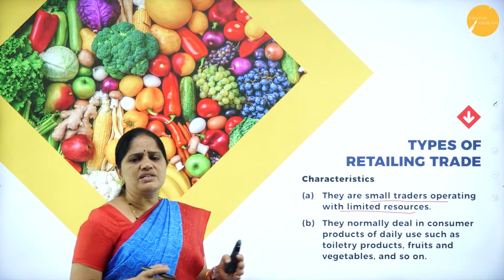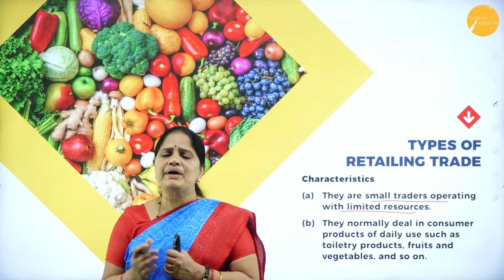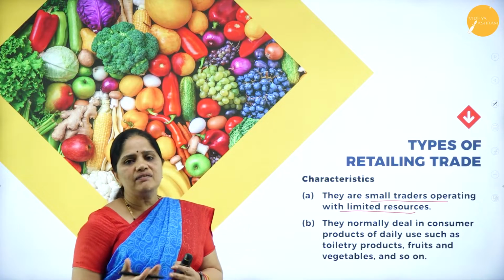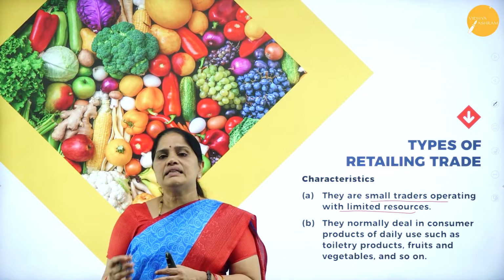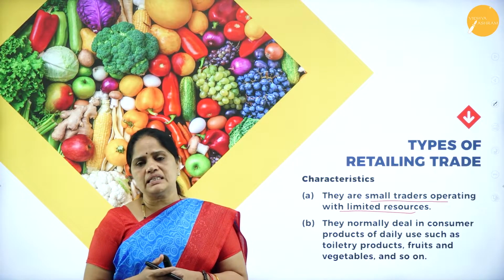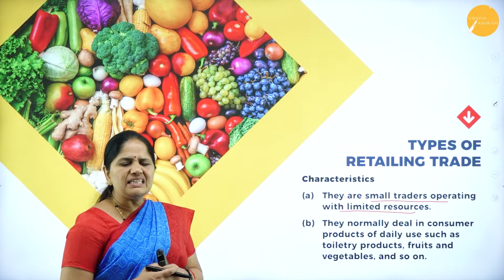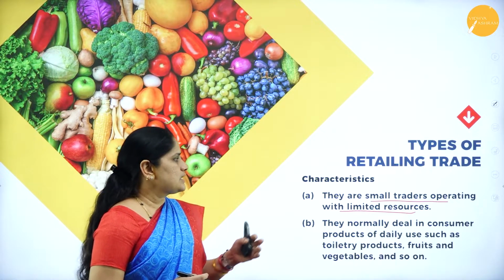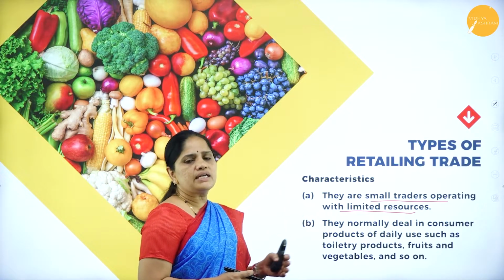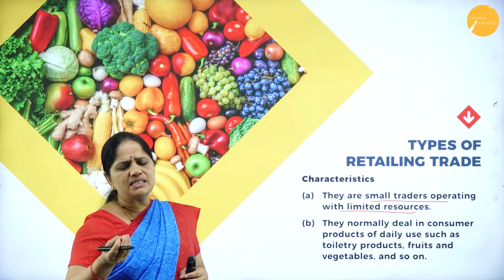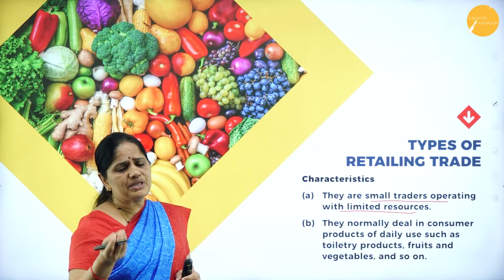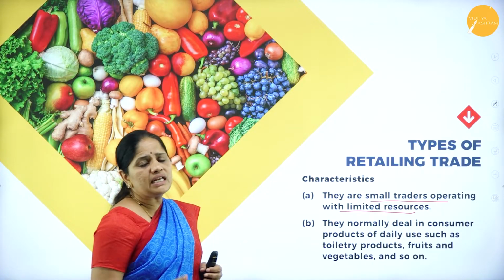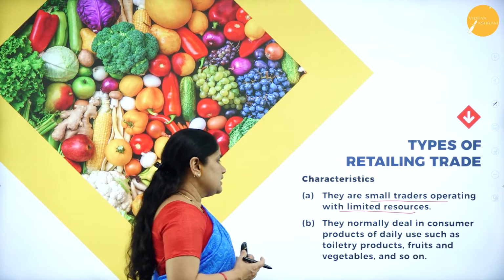So these are very small traders. In the morning he will go and buy the goods, and by evening whatever profit he makes, he will retain for himself, and the rest of the amount he will invest the next morning. In this way we should understand that these itinerant retailers are small traders who operate with a very simple amount of 1,000 rupees or something. They will be investing in the morning, and within the evening they have to sell the products.